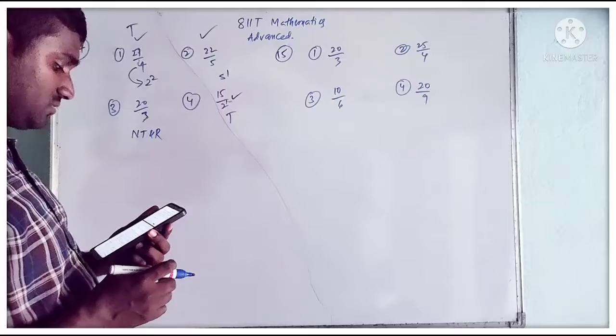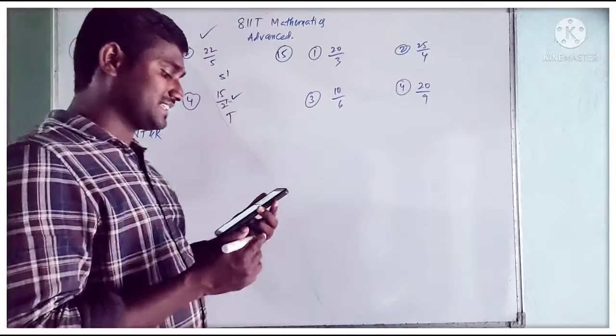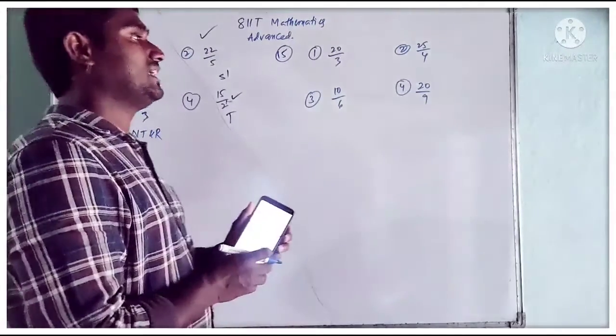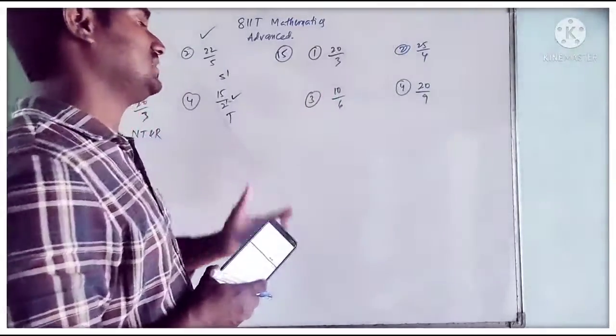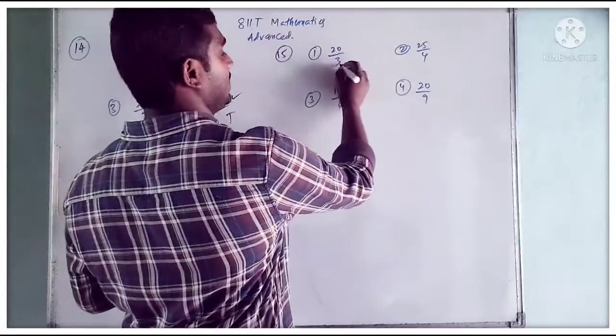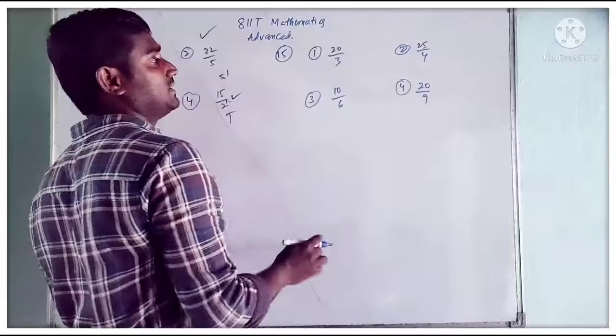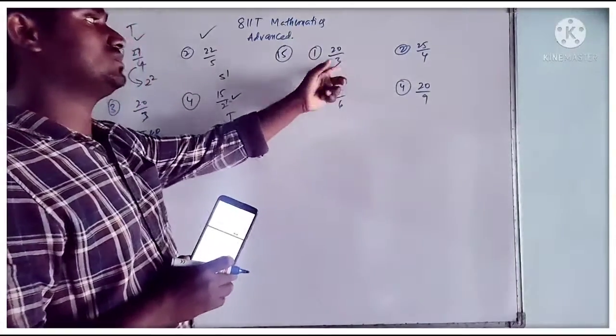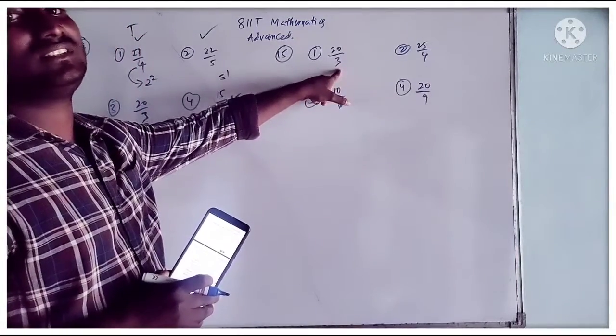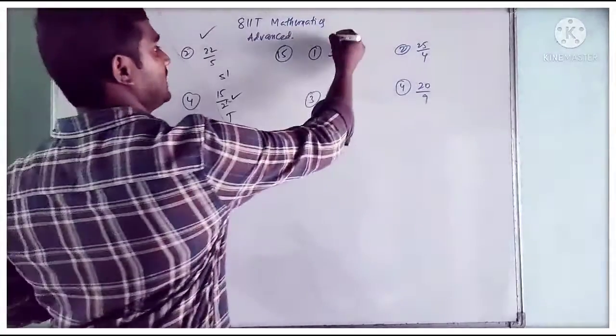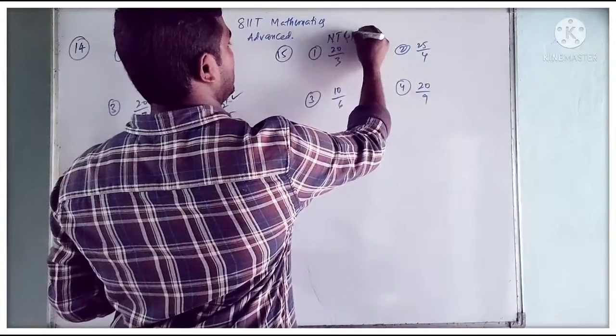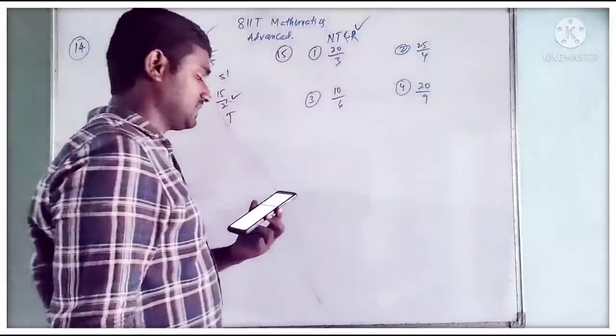Next, when you are coming to the 15th question, which of the following is expressed as a repeating decimal? Non-terminating and repeating decimal we need to find here. Here, is there any cancellation for numerator and denominator? 20 by 3. So no cancellation. 3 is there, so it is non-terminating and repeating. Yes, non-terminating and repeating decimal expansion.